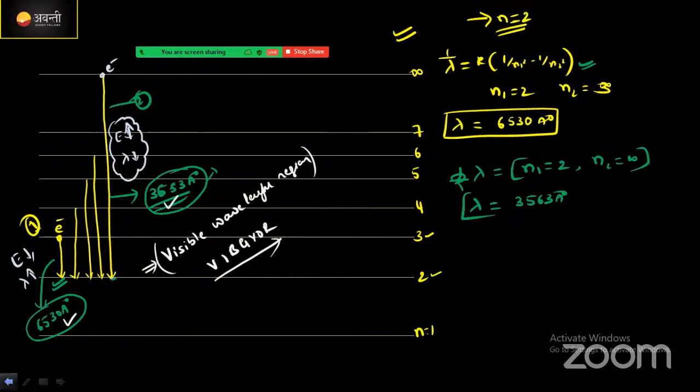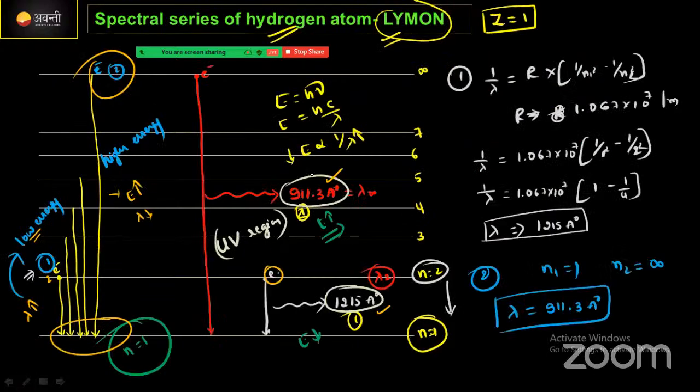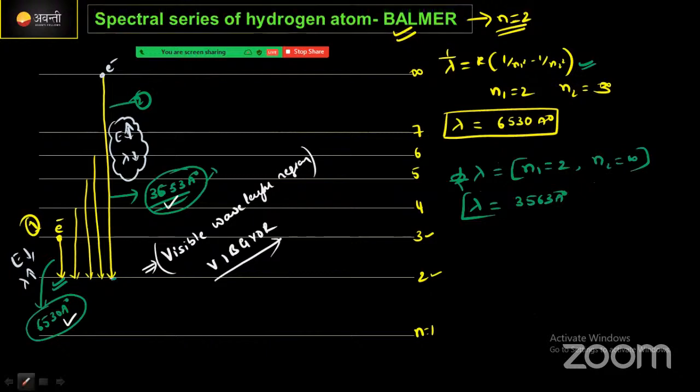Actually, yes, in the Lyman series, based on this wavelength region, we call this an ultraviolet region. Similarly, we find the Balmer series. In the Balmer series, the lines come in the visible wavelength region. Now, when the electron jumps from the third energy state to the second energy state, it gives a wavelength of around 6530 angstrom.